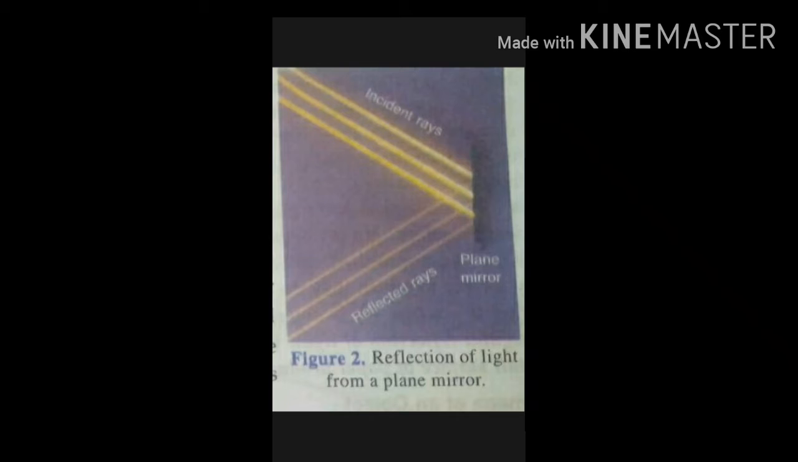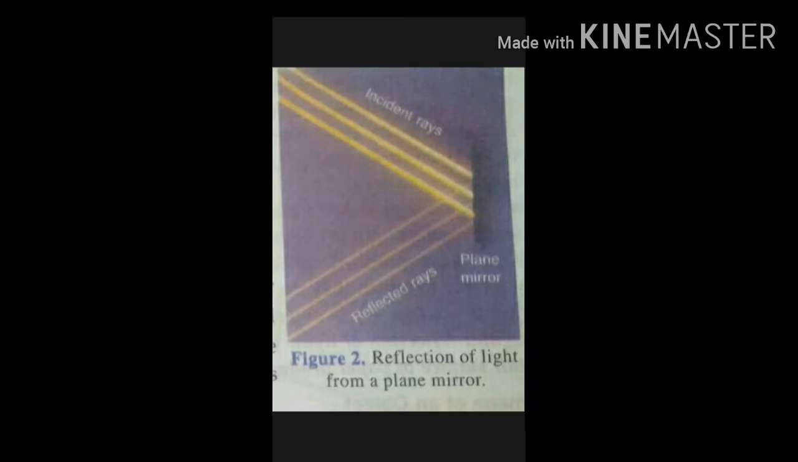Reflection of light: when light falls on the surface of an object, the object sends the light back. The process of sending back the rays of light which fall on the surface of an object is called reflection of light. The reflection of light from a plane mirror has been shown in figure 2.